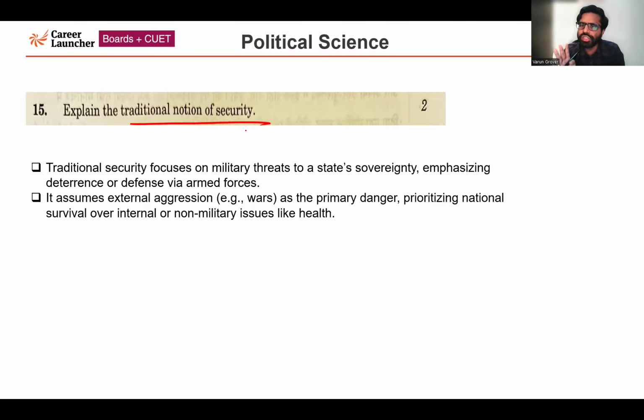When we are talking about the traditional notion of security, it specifically focuses upon the military threat to state sovereignty. And what is it emphasizing? It is emphasizing on defense and, very importantly, the usage of armed forces, the usage of military, the usage of armaments. It also assumes external aggression, that is wars by an outside power, as the primary danger. That is why it prioritizes national survival over internal or non-military issues like health. So traditional security is focusing on these issues.